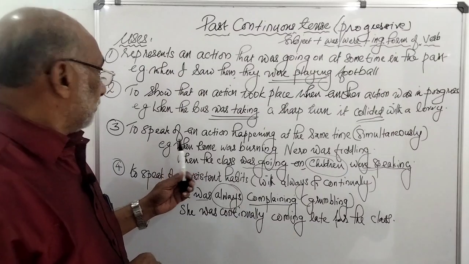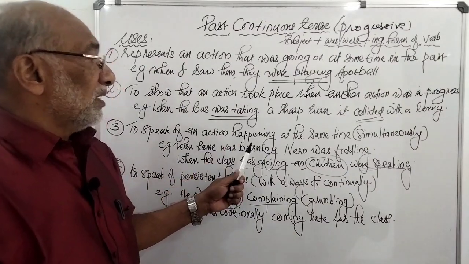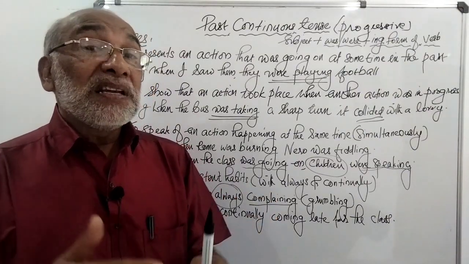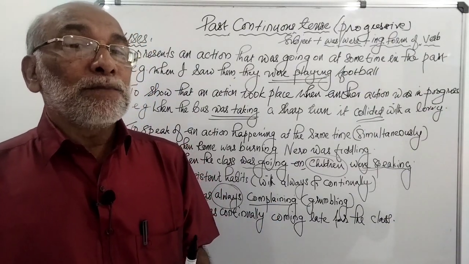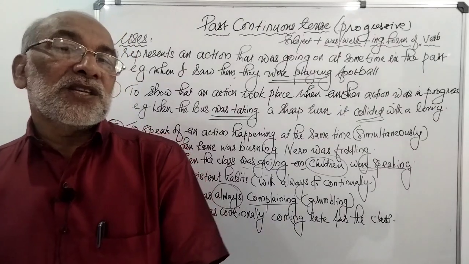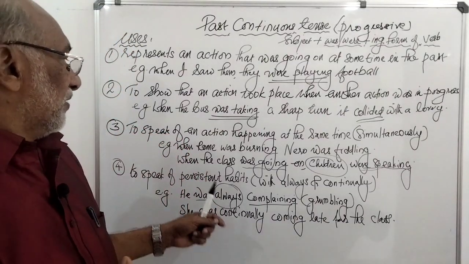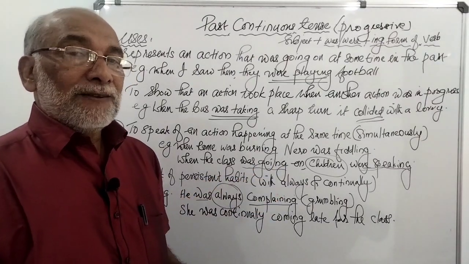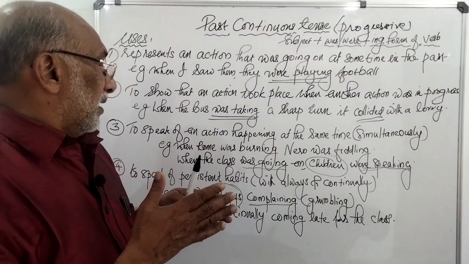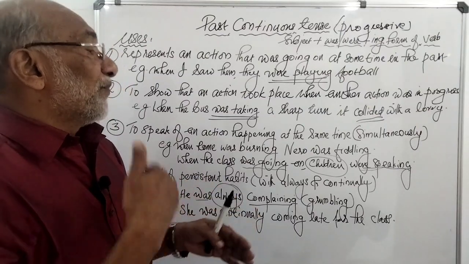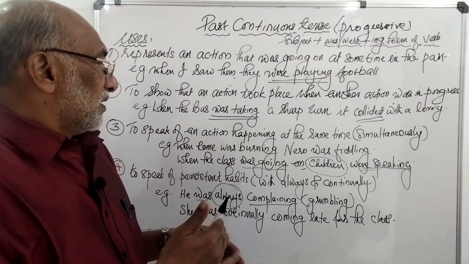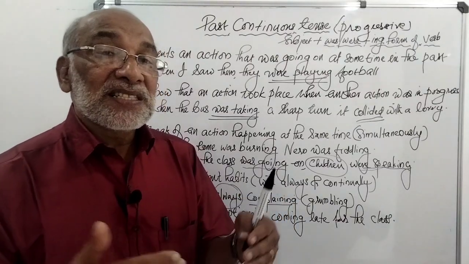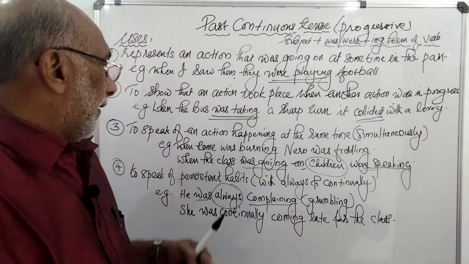Then third use: to speak of an action happening at the same time. That means two actions happening simultaneously. Something is happening, something else also is happening. See the famous example. When Rome was burning, Nero was fiddling. So two actions, Rome burning and Nero fiddling, that happen simultaneously or at the same time.